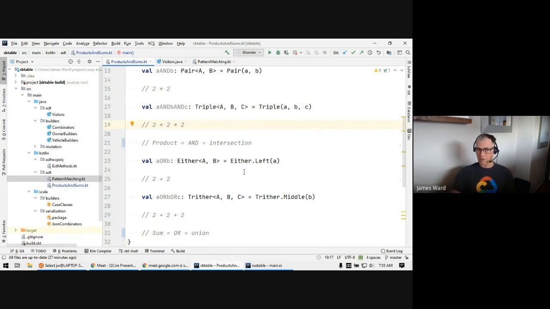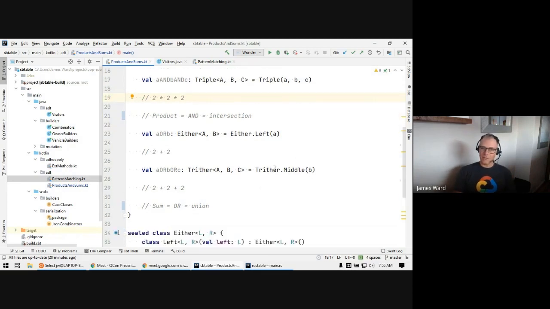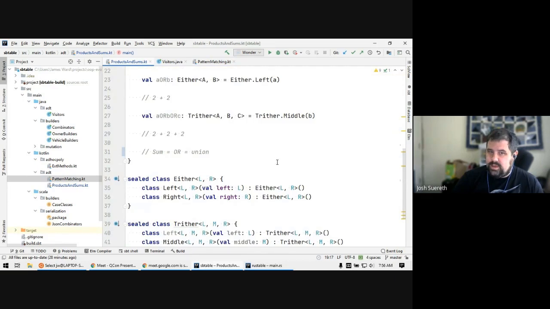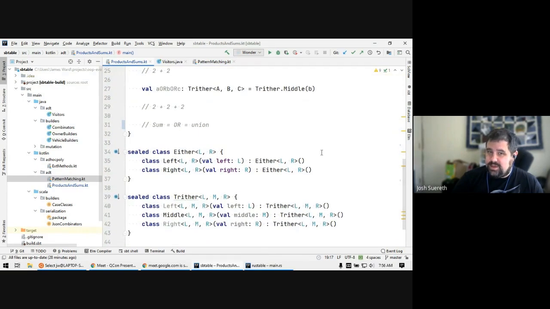So one of the ways to represent the OR is with this either type. There are also languages that are adding direct support for sum types, with special syntax, making it easier to construct and deal with these sum types. Most OO languages already have support for some sum types, right? Can't we just use inheritance?